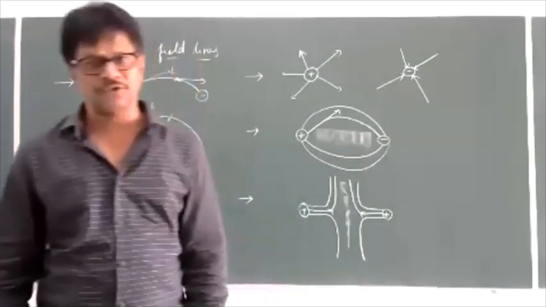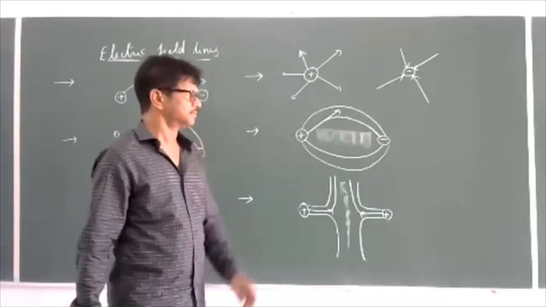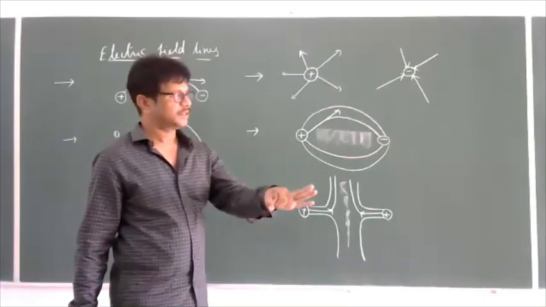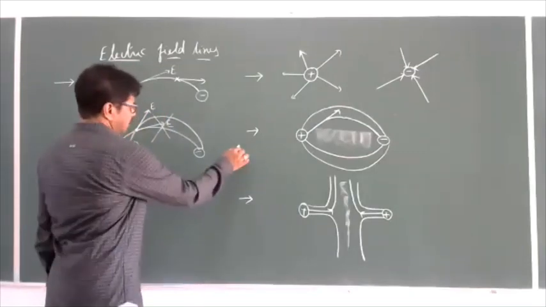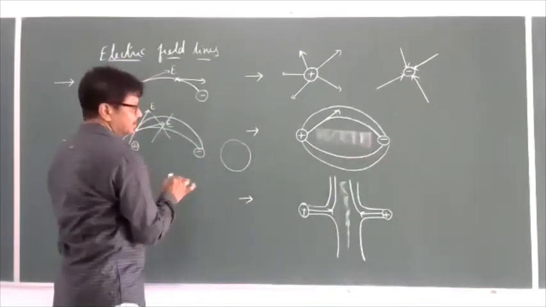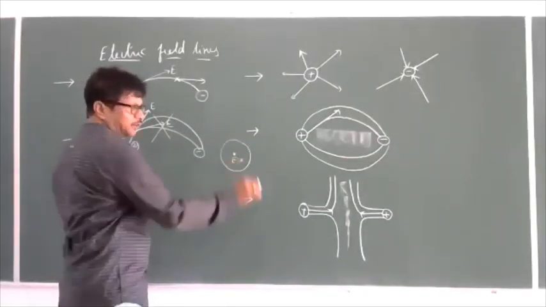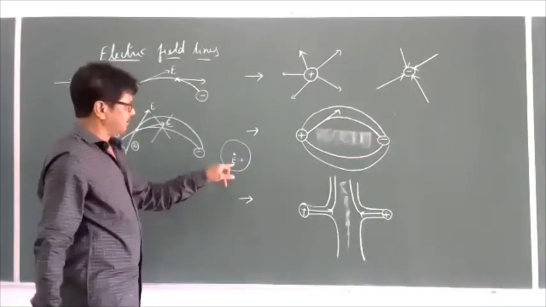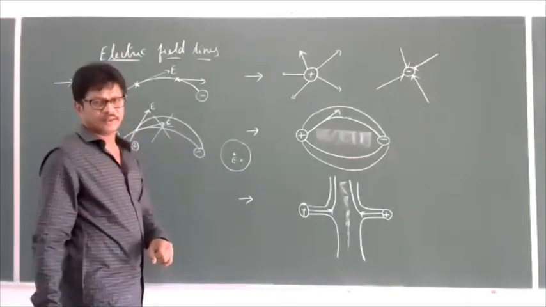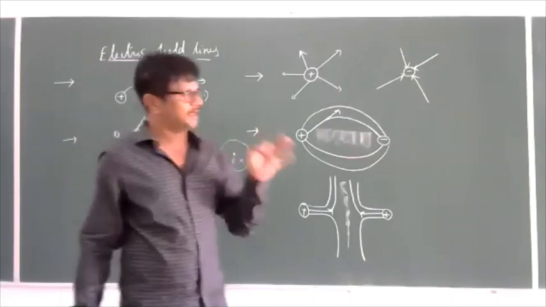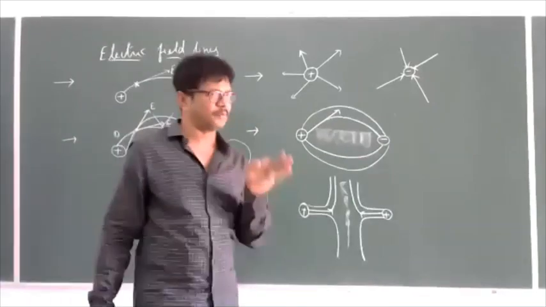That is why, a few days back, in the case of the circular ring, we derived that at the center of a circular ring the electric field is 0. Since the electric field is 0 here, there is no presence of electric lines of force inside a ring. That's why I can say that the electric lines of force will not pass through a conductor.